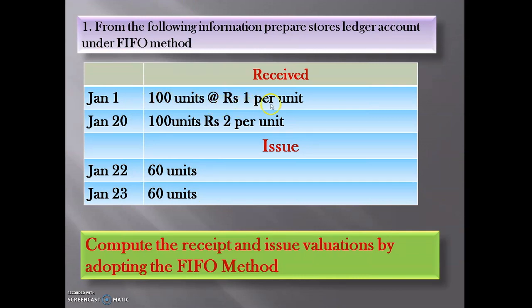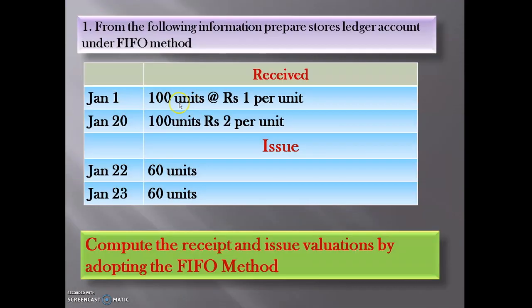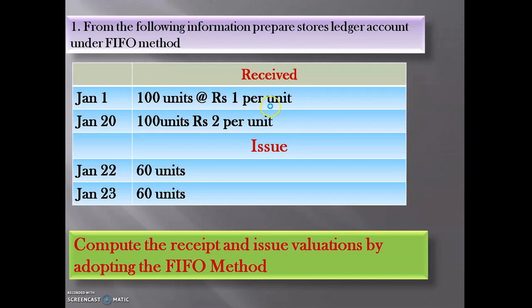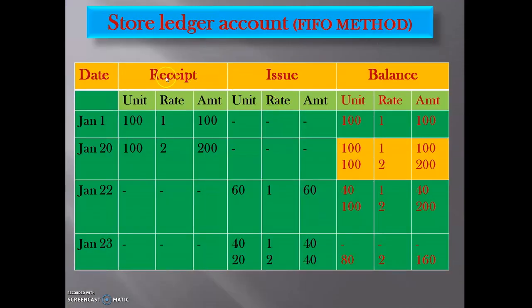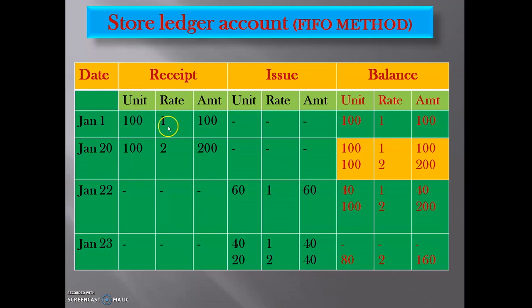Now see the first transaction: on 1st January it received 100 units at the rate of rupees 1 per unit. We have to write this under the receipt column, because on 1st January the storehouse purchased 100 units of material at the rate of 1 per unit from suppliers. So under the receipt column, on 1st January it received 100 units and the rate is 1.